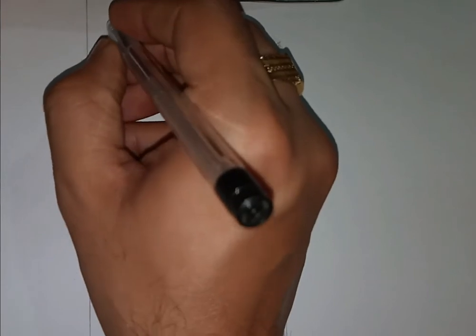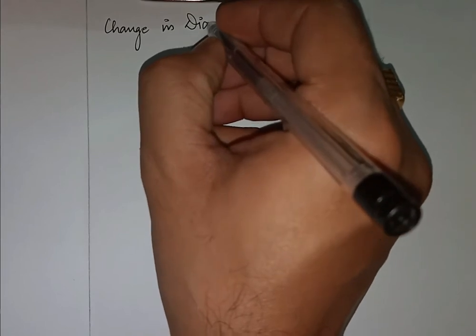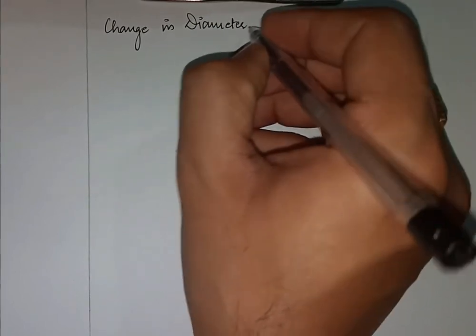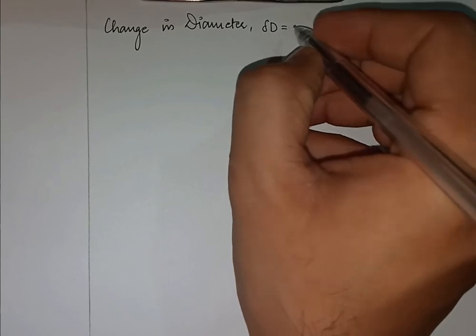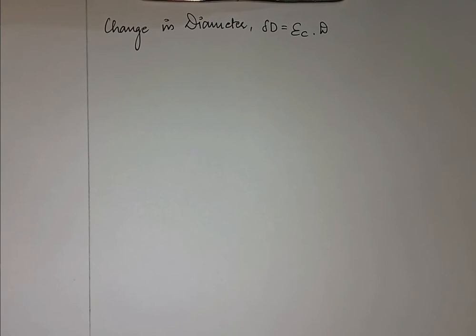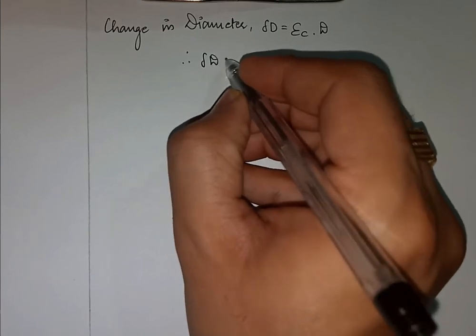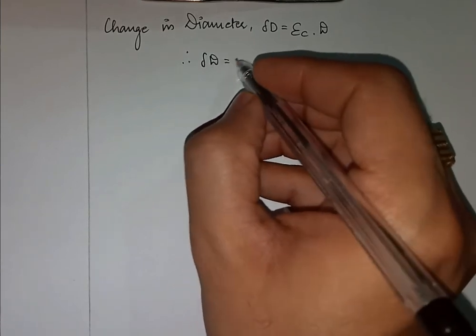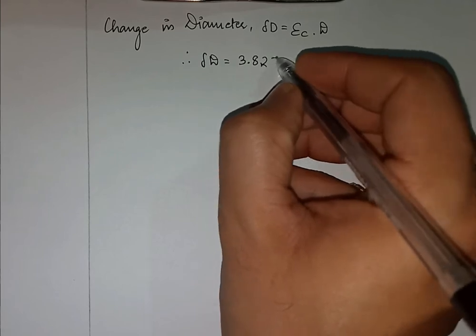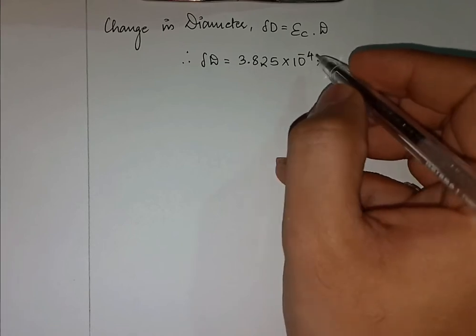So after calculating epsilon C, that is circumferential strain, I'll calculate the change in diameter. Delta D is given by epsilon C into D. This we have seen in the previous problem as well. So delta D is equal to 3.825 into 10 raised to minus 4 into diameter.